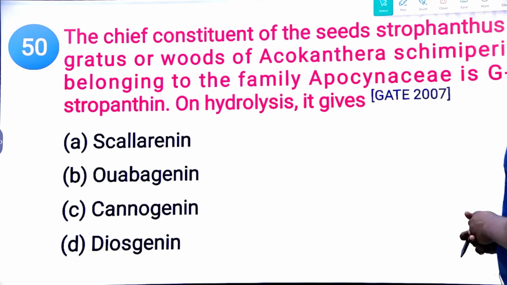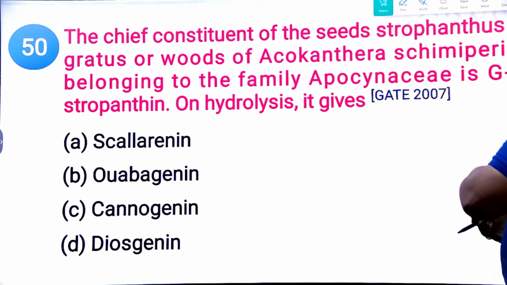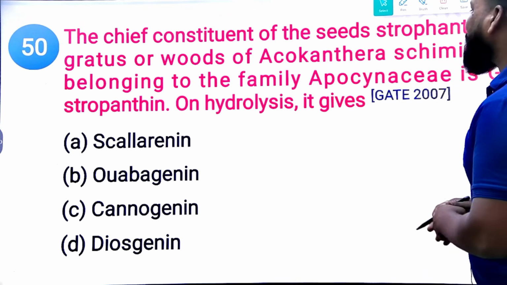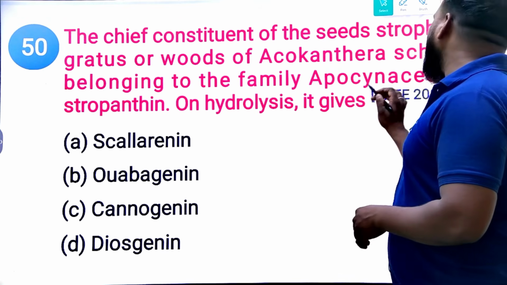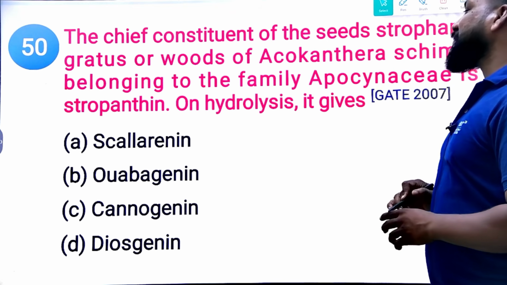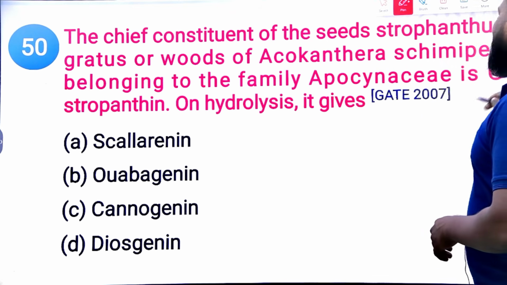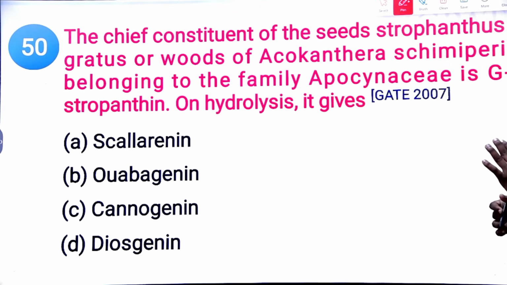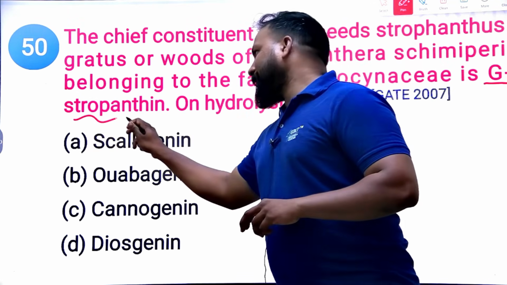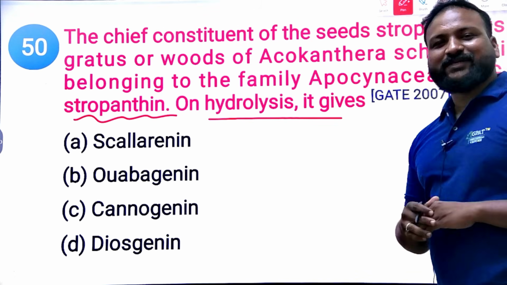Now, Strophanthus gratus, woods of Acokanthera schimperi belong to the family Apocynaceae, and G-strophanthin. Yes, simple. Directly, this question is from Strophanthus seed, that's the cardiac glycoside. This G-strophanthin upon hydrolysis gives what? See, only a simple question.